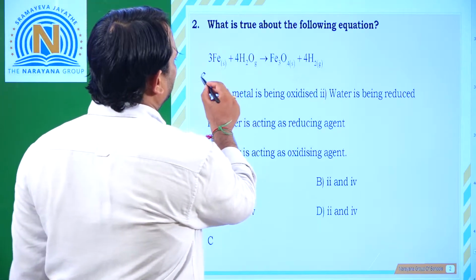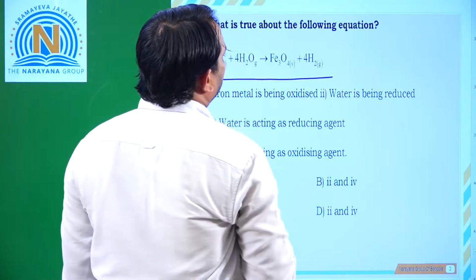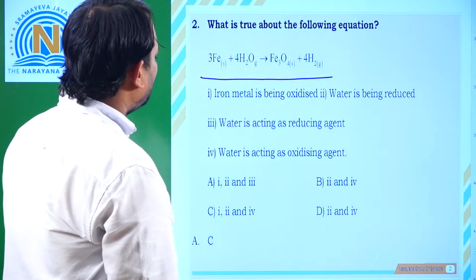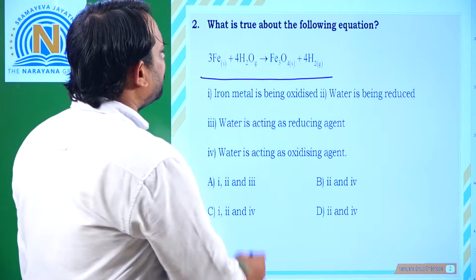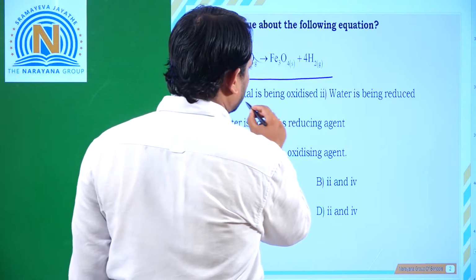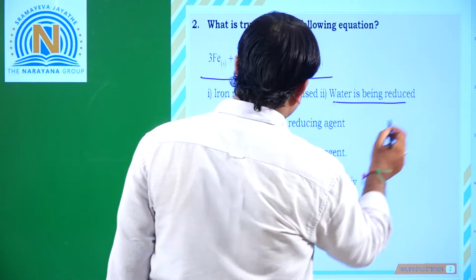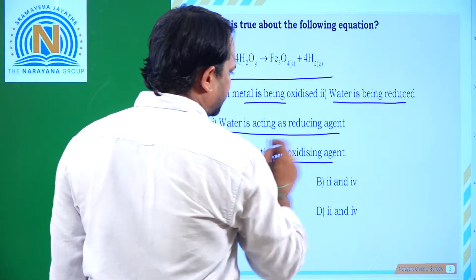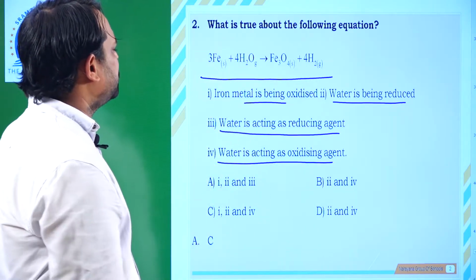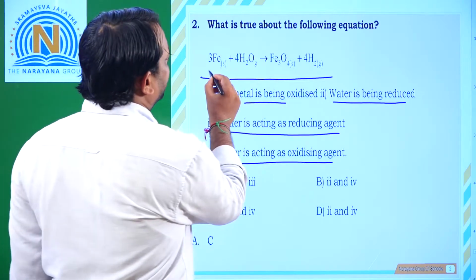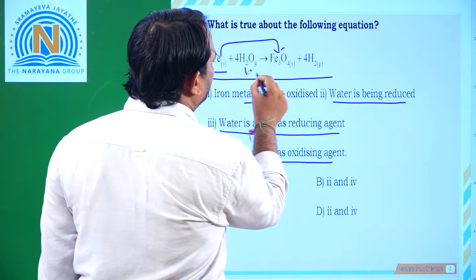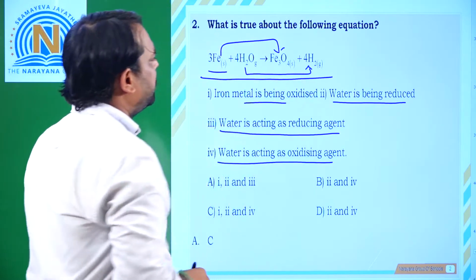Next, what is true about the following equation? 3Fe plus 4H2O gives Fe3O4 plus 4H2. What is true about this statement? Iron metal is being oxidized, water is being reduced, water is acting as reducing agent, and water is acting as oxidizing agent. See here, iron is converting into iron oxide, and water is converting into hydrogen.